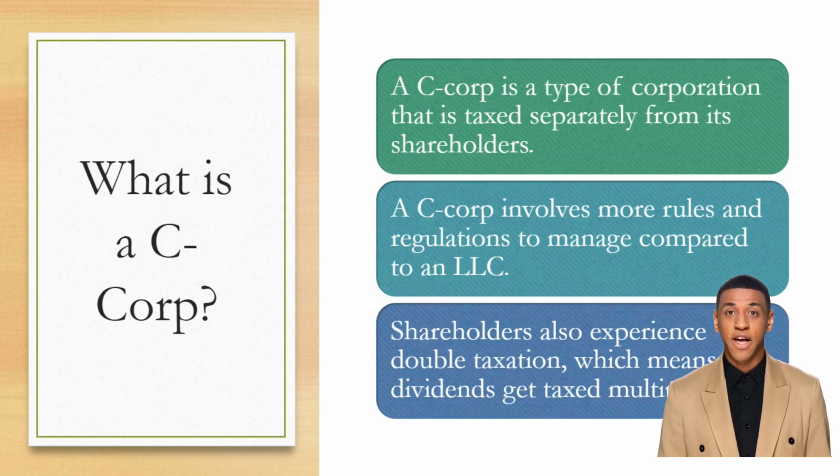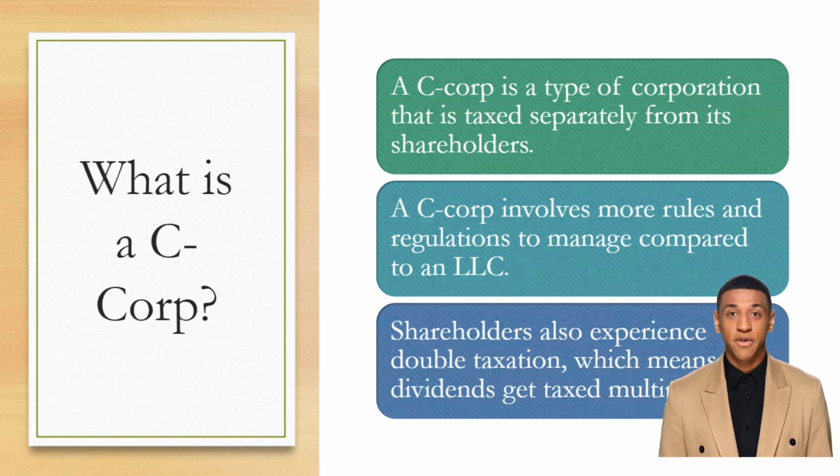What is a C-Corp? A C-Corp is a type of corporation that is taxed separately from its owners, who are known as shareholders. A C-Corp has a distinct legal identity from its shareholders, who enjoy limited liability protection as well. A C-Corp can have an unlimited number of shareholders, who can be individuals or other entities. A C-Corp can also raise capital by issuing shares of stock to investors.